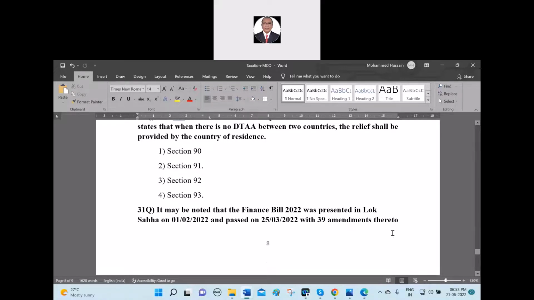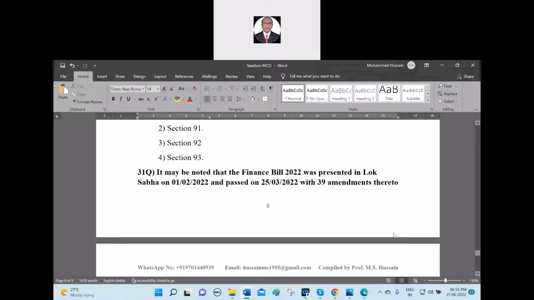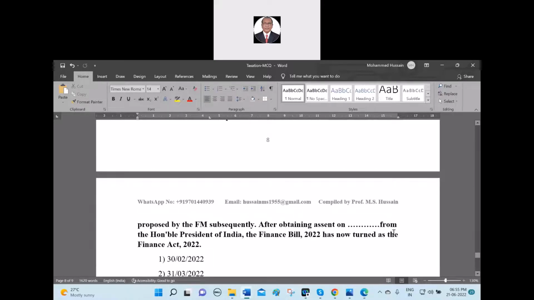DTAA, that is. So 31st question. It may be noted that the Finance Bill 2022 was presented in Lok Sabha on 1/2/2022 and passed on 25/3/2022 with 39 amendments thereto, proposed by the FM, subsequently after obtaining the assent on dash from the Honorable President of India.